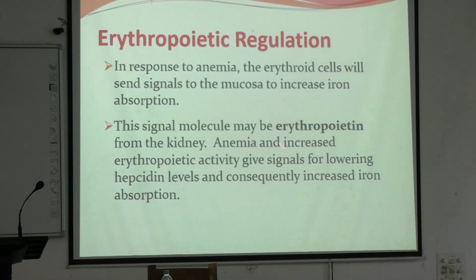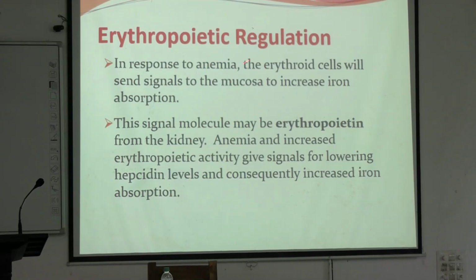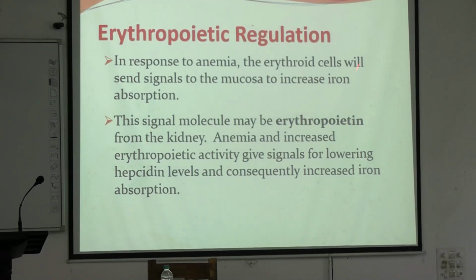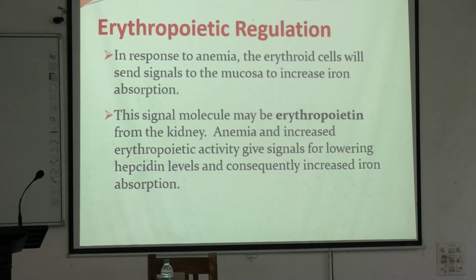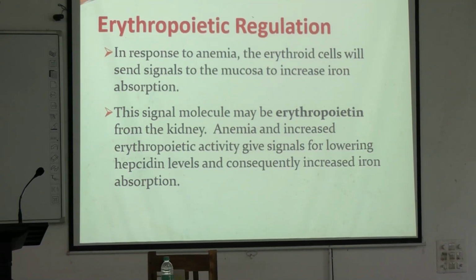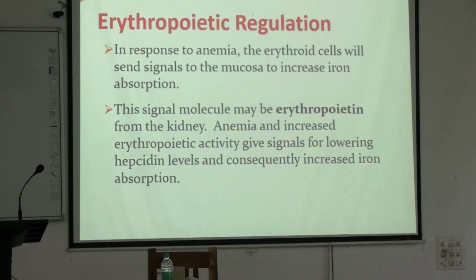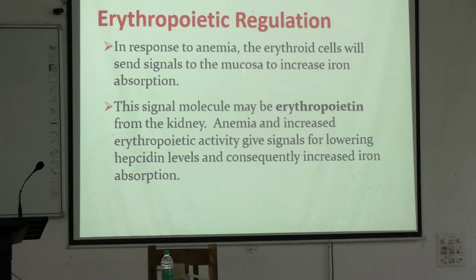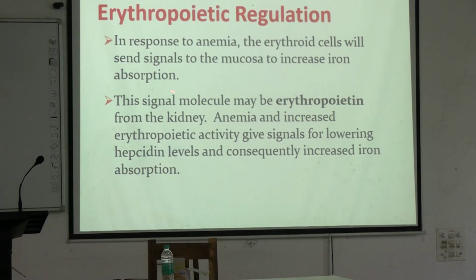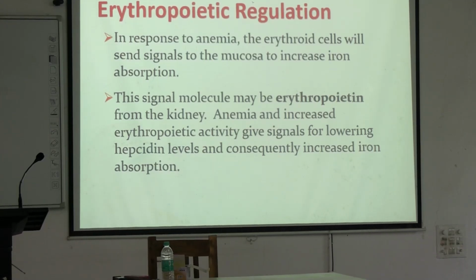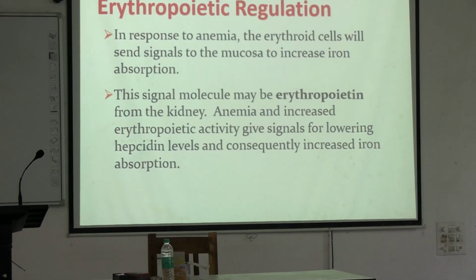Now, erythropoietic regulation. In response to anemia, the erythroid cells will send signals to mucosa to increase iron absorption. Not only by hepcidin, but also there is erythropoietin. It is a signal molecule released from kidney in anemia.